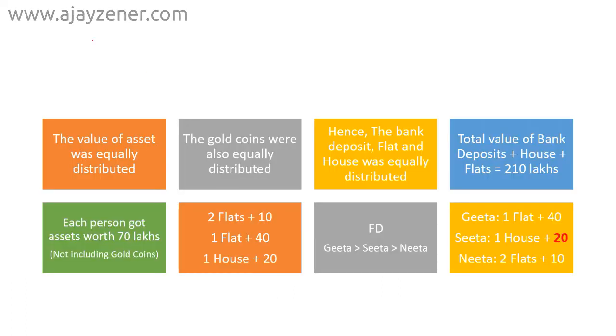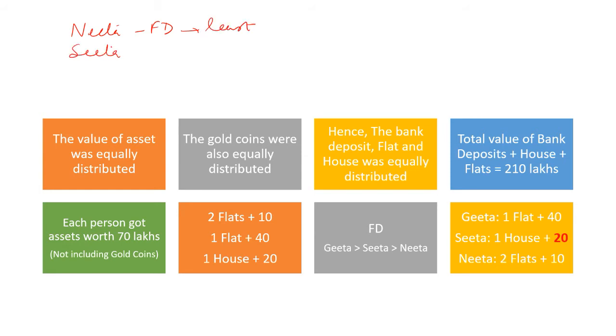So let's write that down here. Neeta got the least, then was Sita, Geeta got the highest. Now see, it also says that the value of the assets was equally distributed.